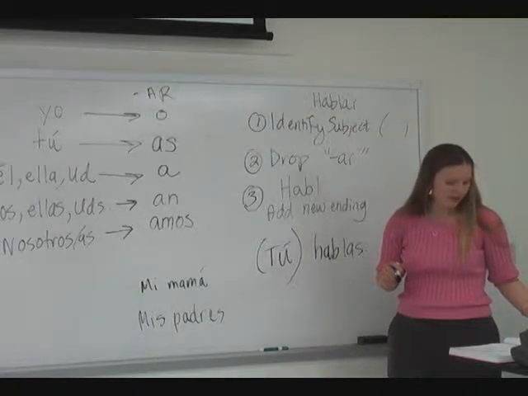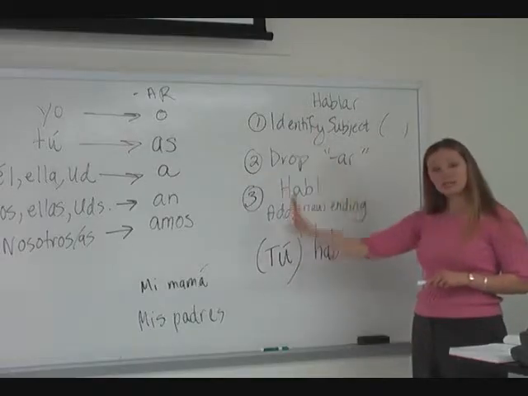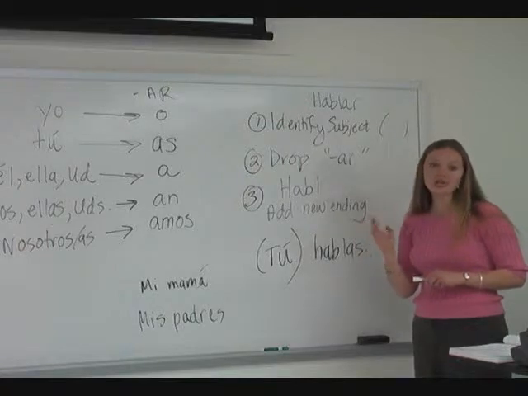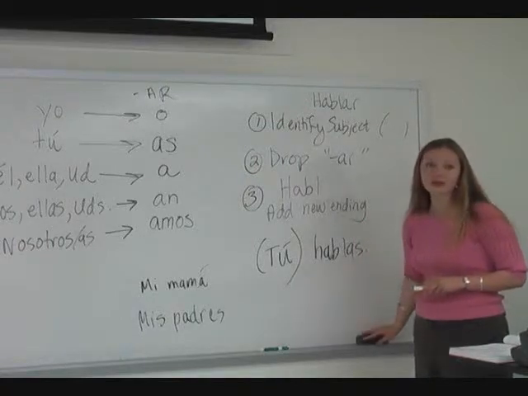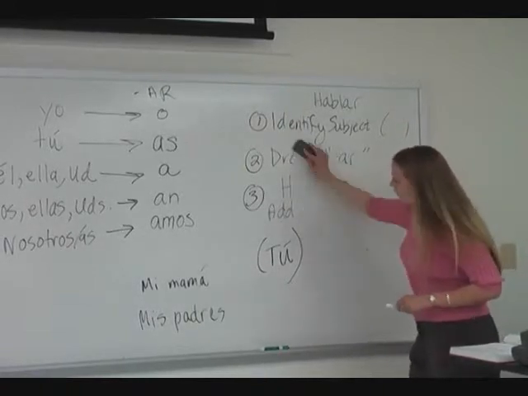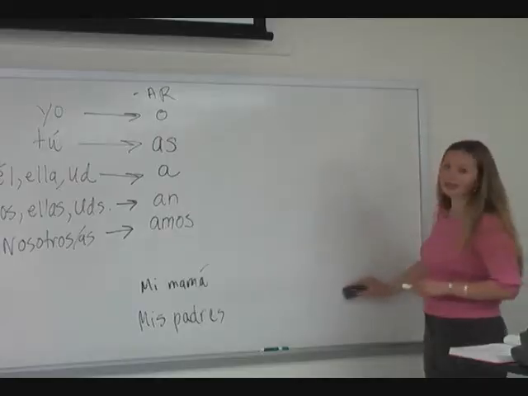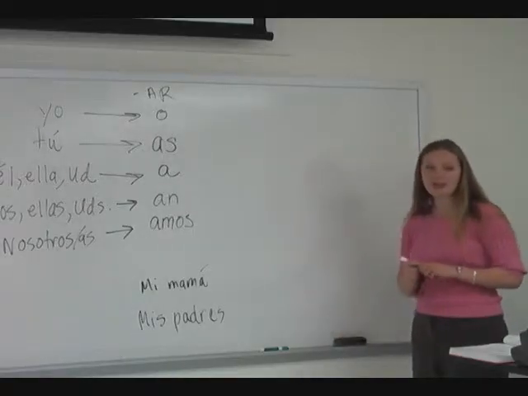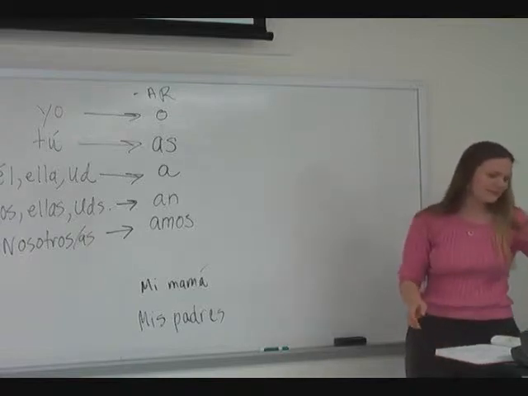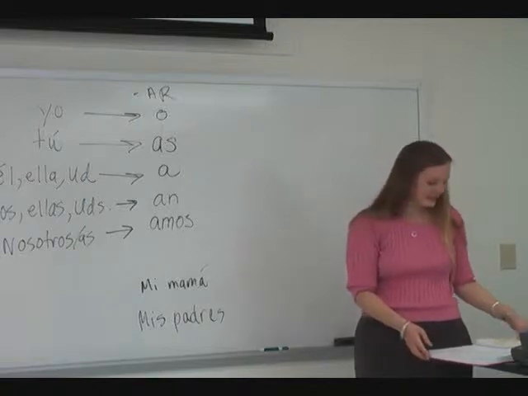So, tenemos una lista de vocabulario. We have a vocabulary list en la página 40. Also, this explanation of AR verb conjugation se encuentra en la página 39. 39 is where you find the explanation of verb conjugation. Now, the vocab list of AR verbs se encuentra en la página 40. It's on page 40.